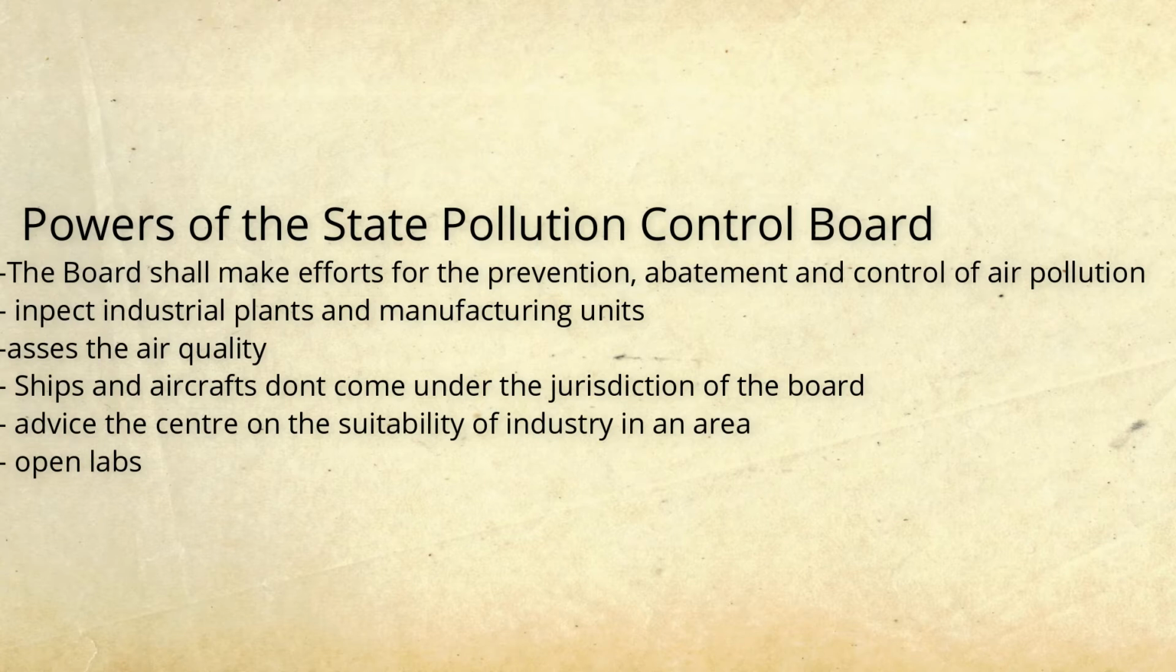Moreover, it shall inspect at reasonable times any control equipment with regards to the industrial plants and also the manufacturing units. Moreover, the State Pollution Control Board has the power to assess the air quality of their particular state. Moreover, it lays down the standards with regards to the emission of air pollutants into the environment. These air pollutants can be from the industries or from automobiles, or any other sources of pollutants. However, ships and aircraft do not come under the ambit of such sources.